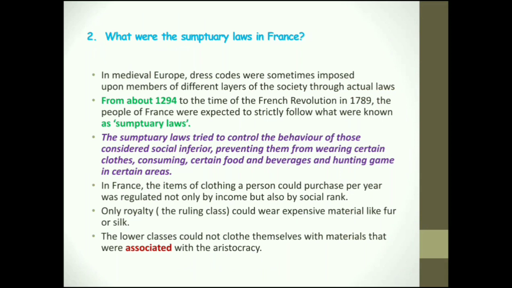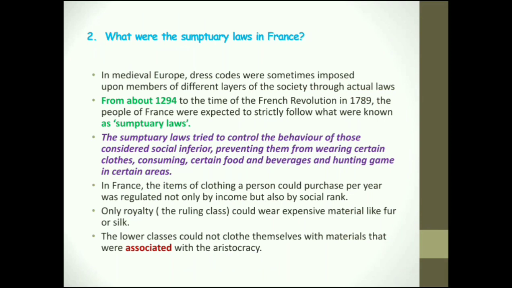In France, the items of clothing a person could purchase per year was regulated not only by income, but also by social rank. So when social rank became a problem, the income was not very prominent, but later people were allowed to wear anything, right? And we saw how the upper class women really collaborated and mingled with people from the lower classes, and then everybody looks similar.